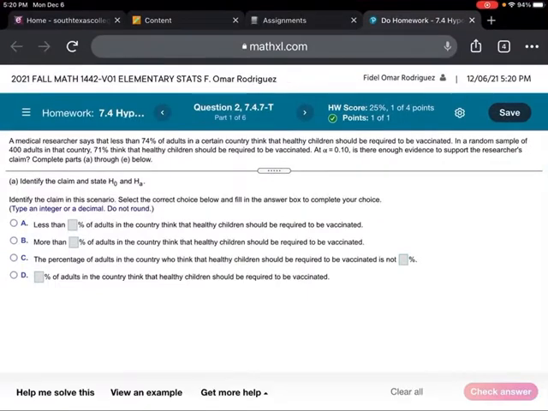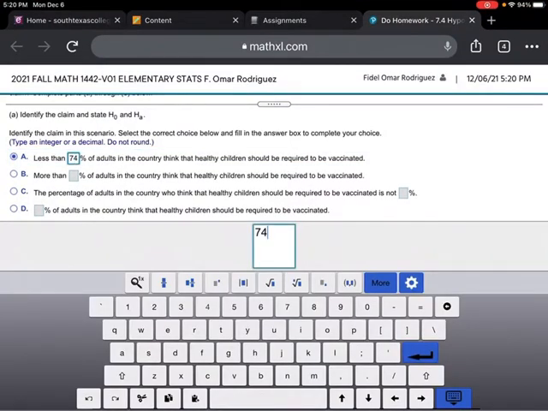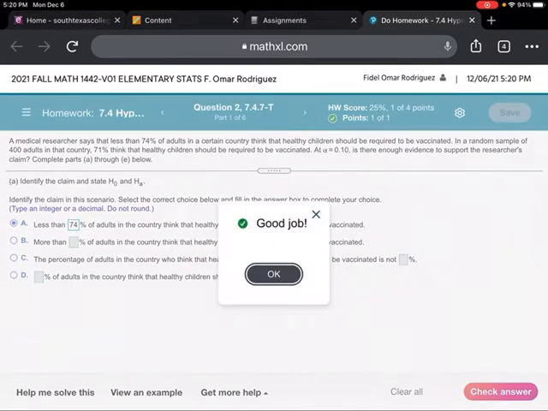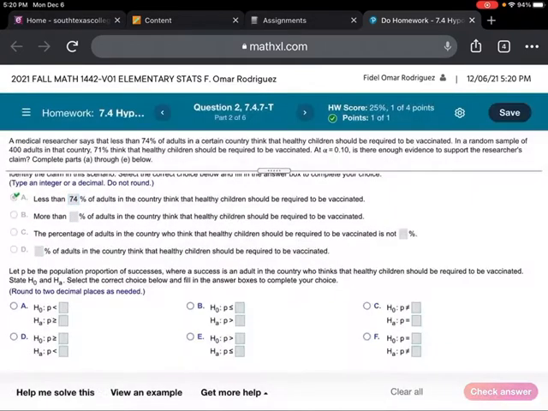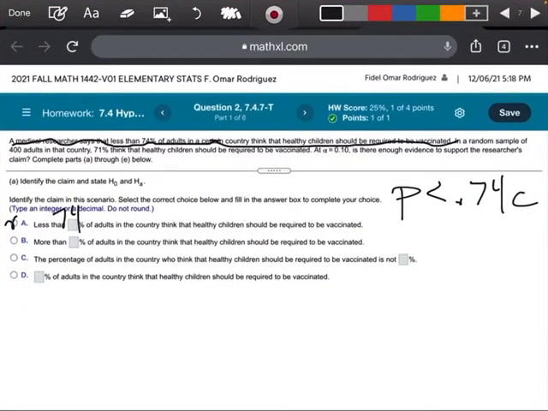So when I look at this part right here, I'm going to choose less than 74%. Let me come back over here. Let's pick A. We're going to put 74. That's the claim. That's all we're trying to do right now. Now the second part is asking us to figure out our null and our alternate hypothesis.